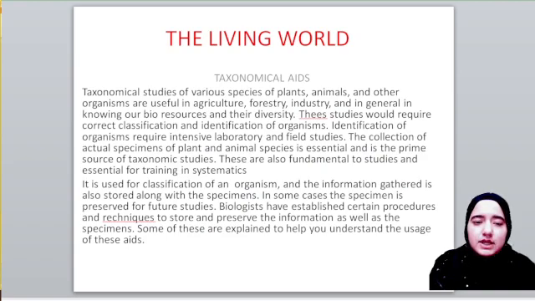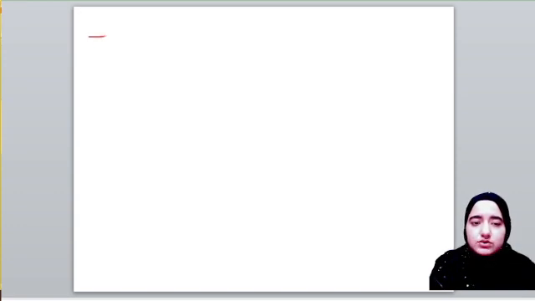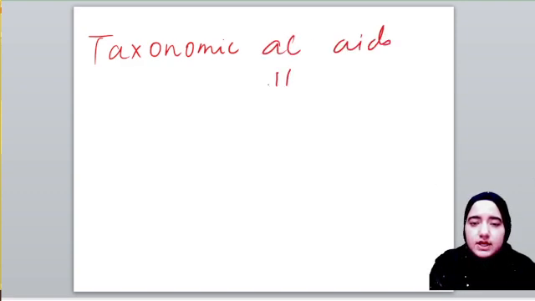So taxonomical aid is not like this, that we will just put the specimen inside our laboratory. No, taxonomical aids include so many aids. Aids means simply one which helps us.